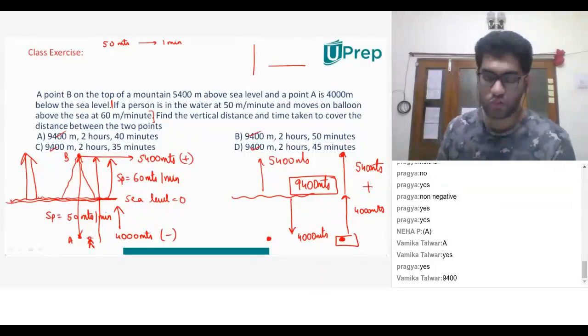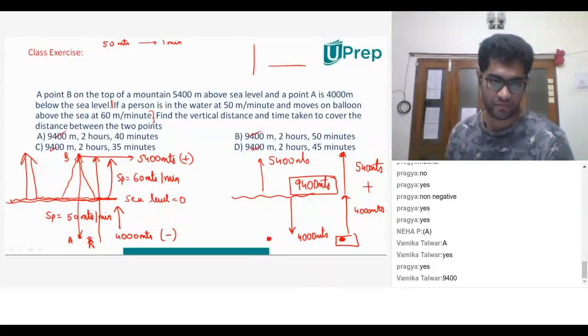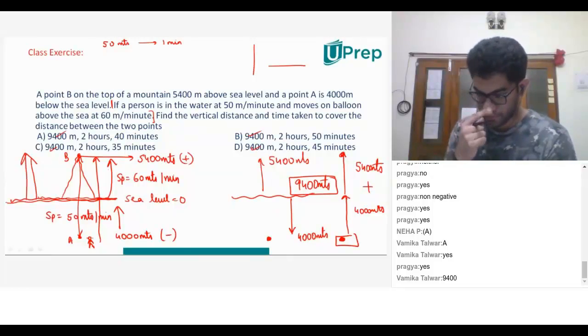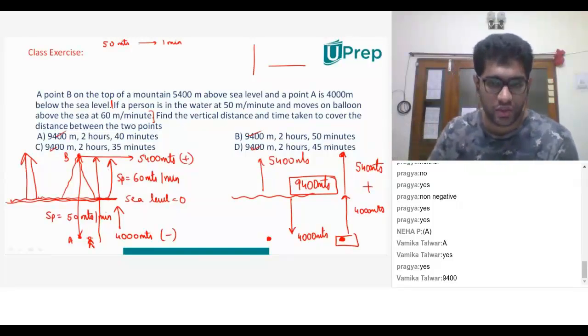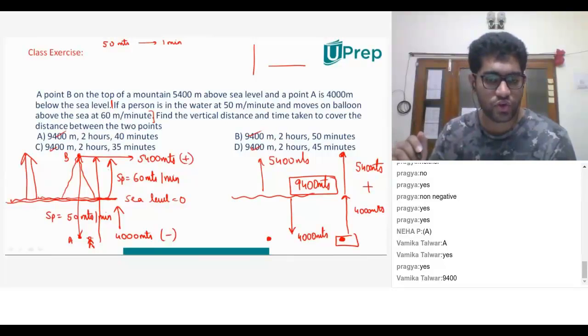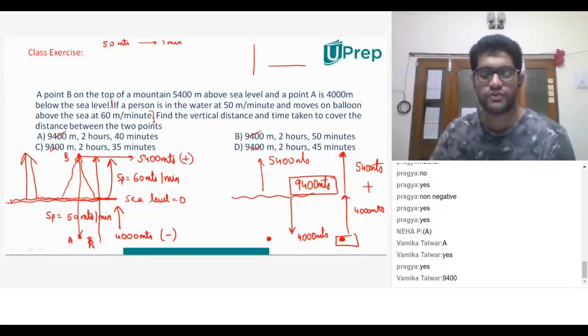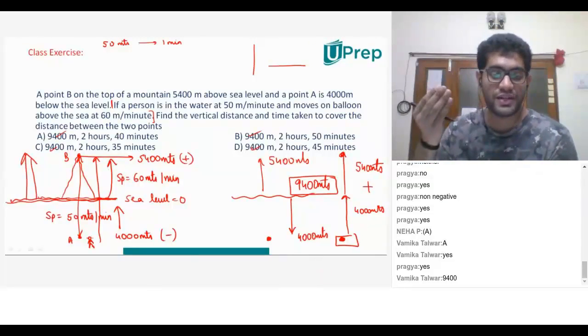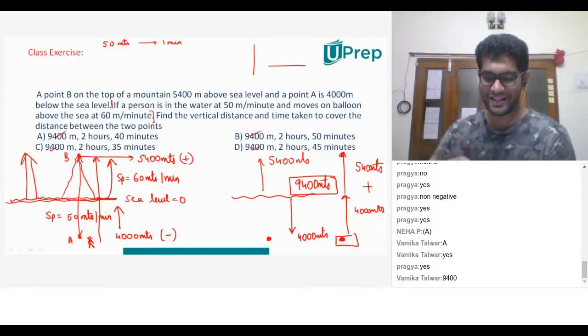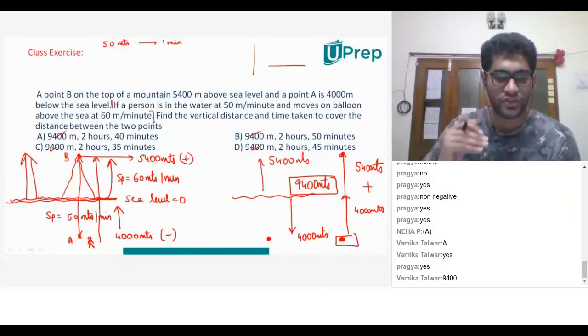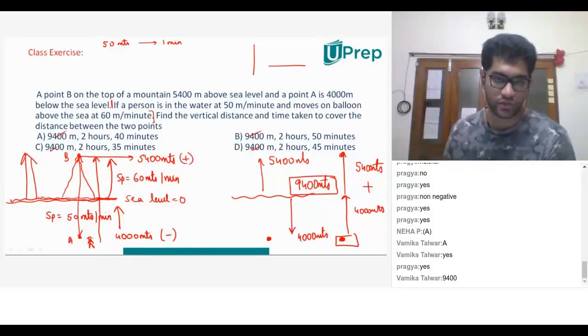What is the distance he has to cover in water by the time he is able to come up and breathe? Now he is at 9,400 meters. So, I think it's 9,400 minus 5,400. Exactly. 9,400 minus 5,400 is 4,000. Oh, sorry, sir. Don't worry. Calculation error. So what is the distance he has to cover in water? It's 4,000 meters. You guys agree?